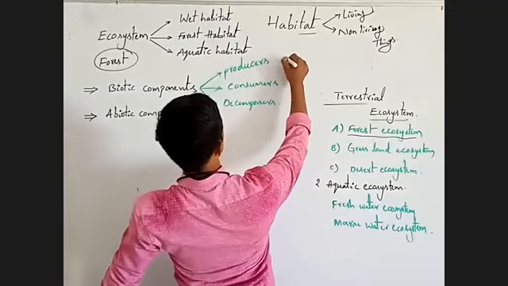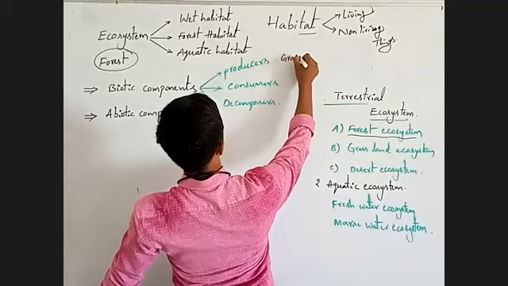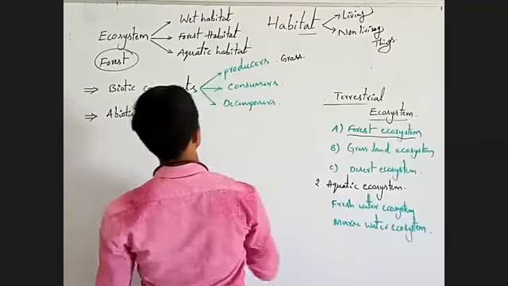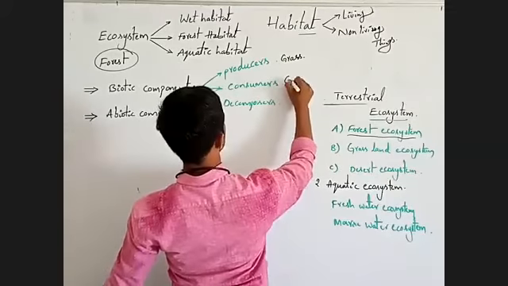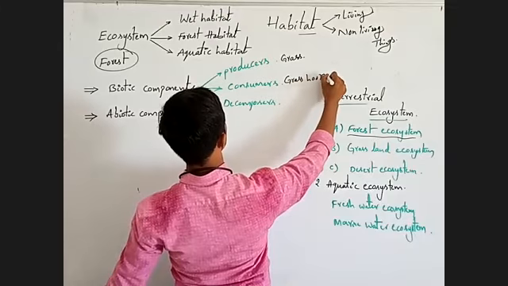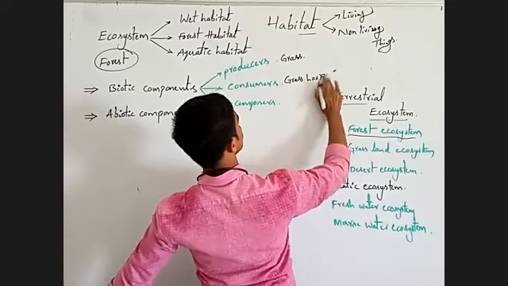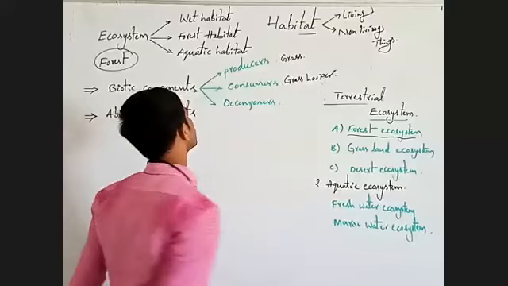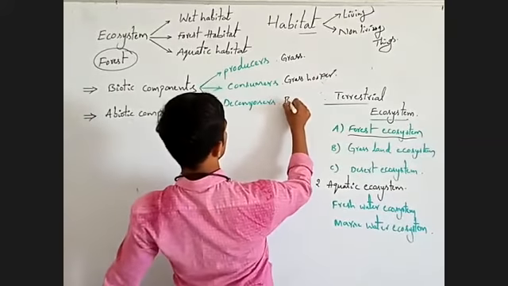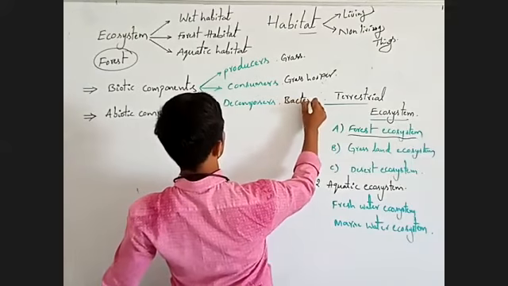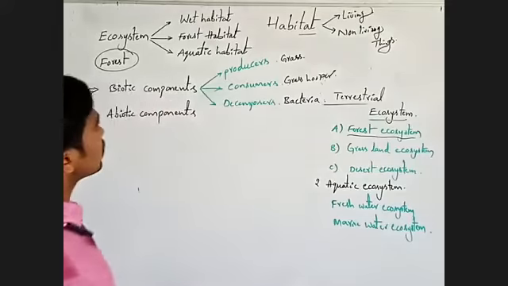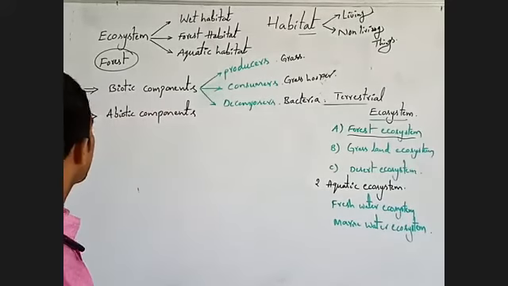For example, here, producer is grass, consumer is grasshopper, decomposer is bacteria or fungi.